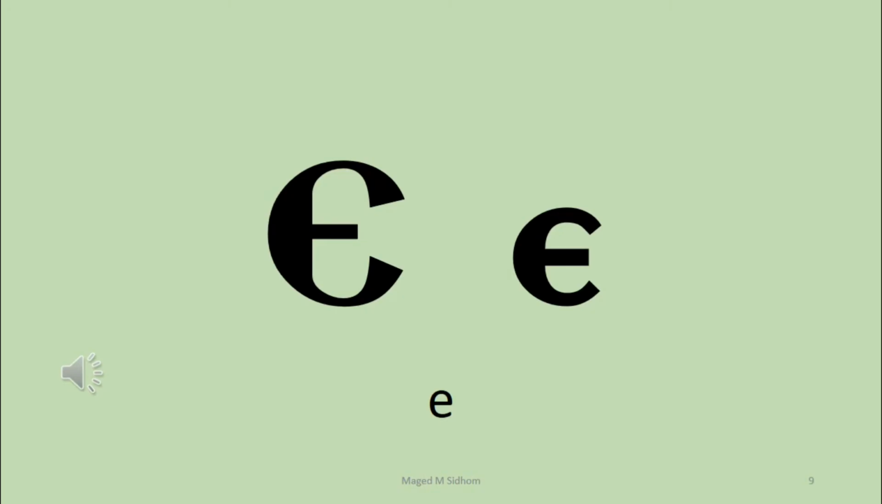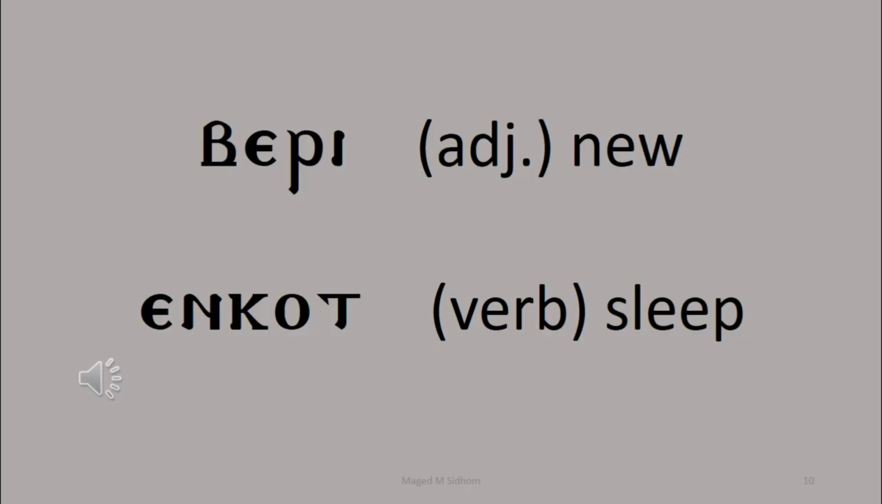Fifth letter here is A. This is exactly like the letter E in English. Our first example here, we've said it before, very, and it shows how we pronounce A. Second example is A, Nei, Kappa, Omicron, Taf. They are all new letters, but it's very simple. Enkot. This is a verb, means sleep.